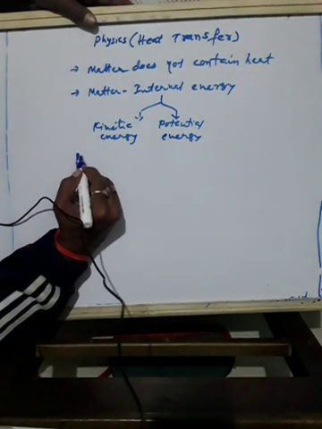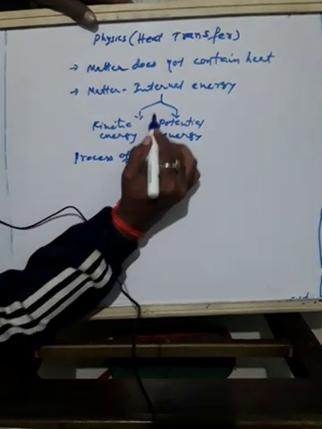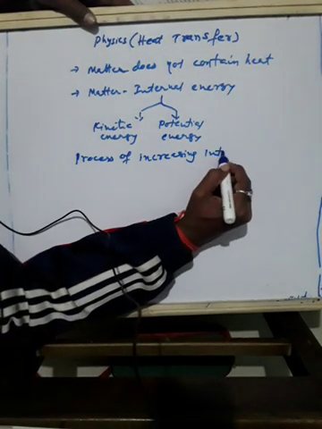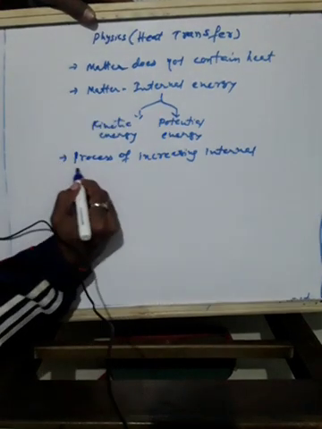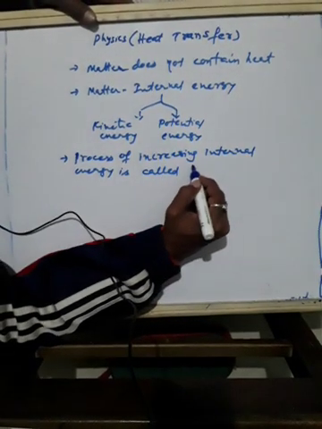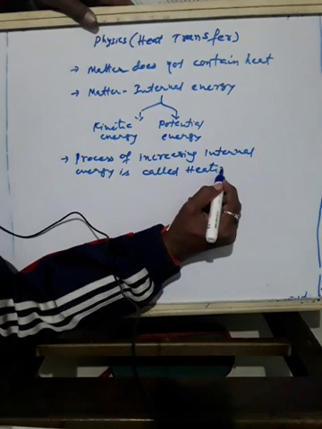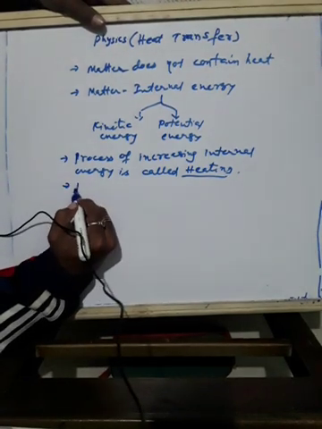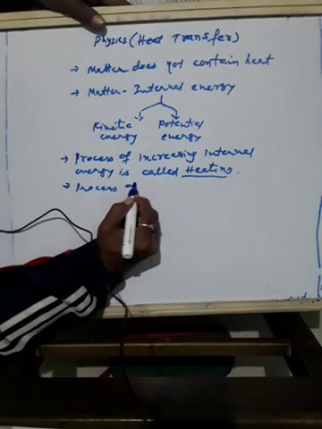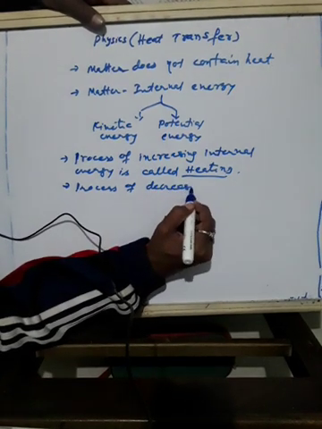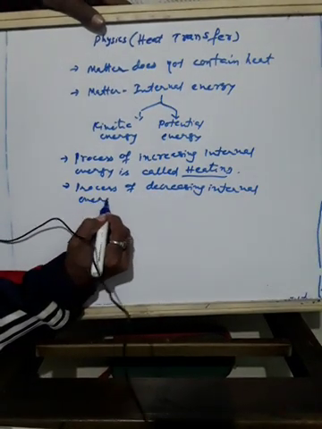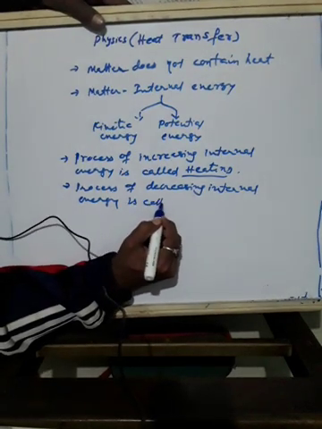And the opposite, the process of decreasing internal energy, is called cooling.